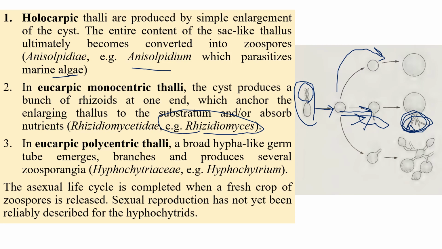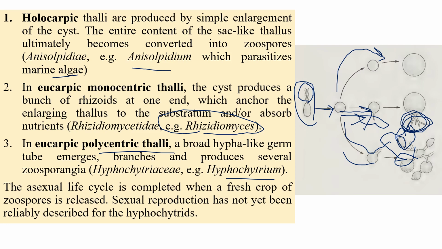The next one is a eucarpic polycentric thallus, where a sporangia kind of germination can be observed from this cyst. Slowly the germination emerges from a tube, or some branches can be seen. These are generally the zoosporangia. Hyphochytrium is the fungus that can produce this kind of thalli, which comes under the Hyphochytriales.